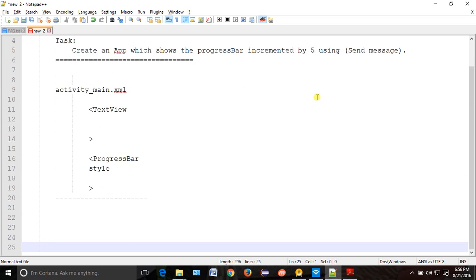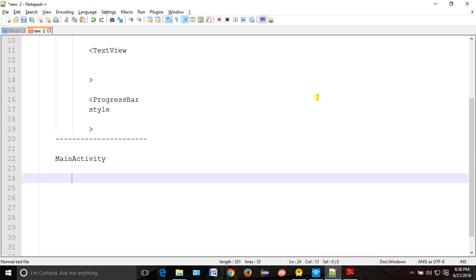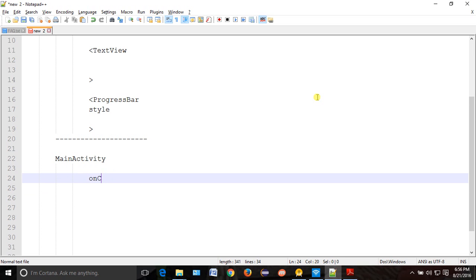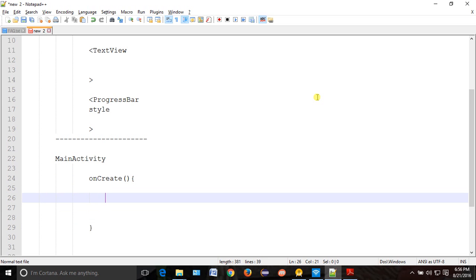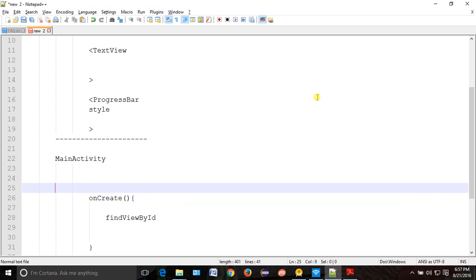Where will we go now? The controller. Who is your controller? MainActivity. In MainActivity, first we'll go to the onCreate method, and we'll do findViewById over here. Now we want to create one handler.